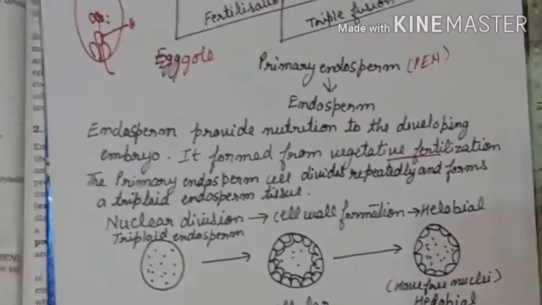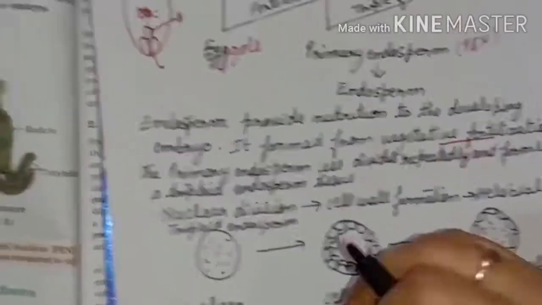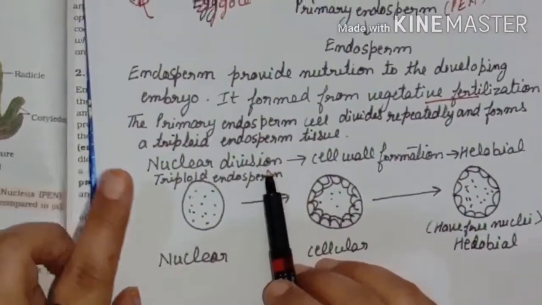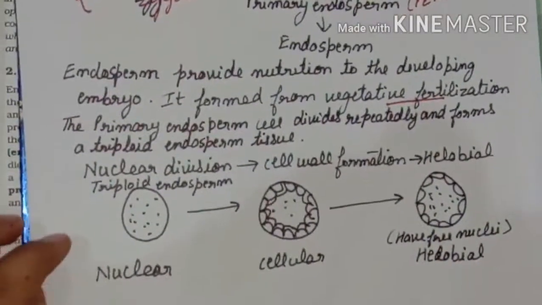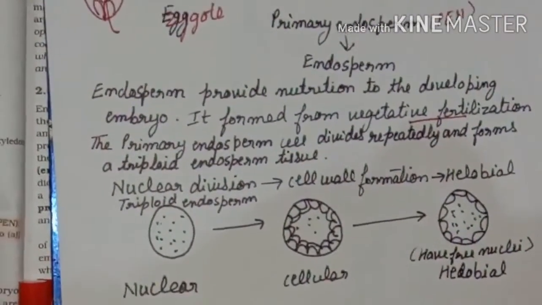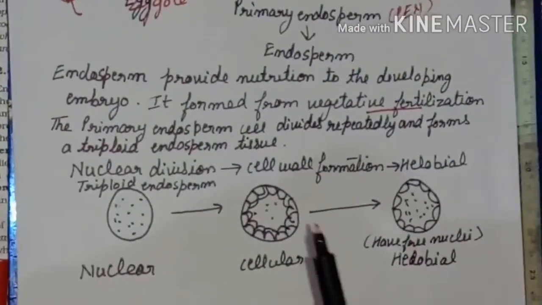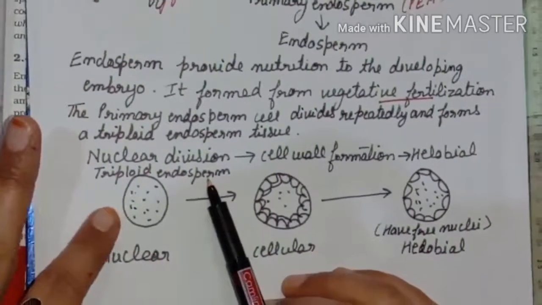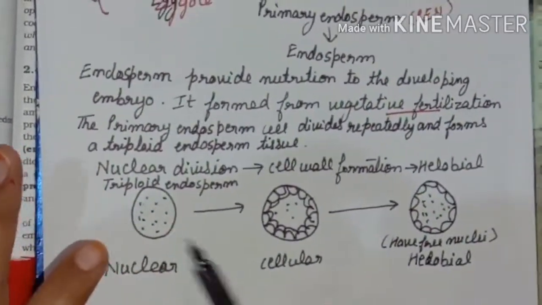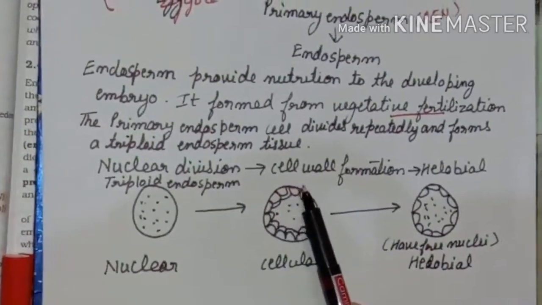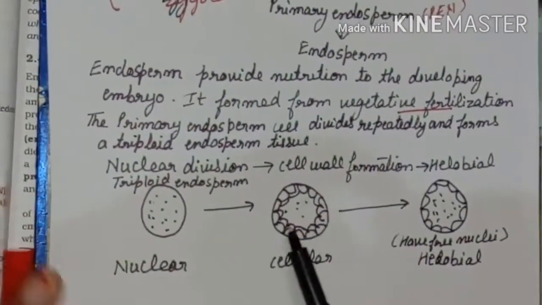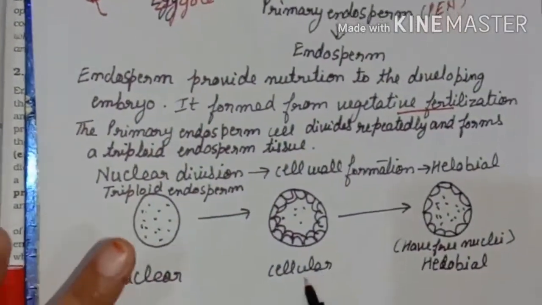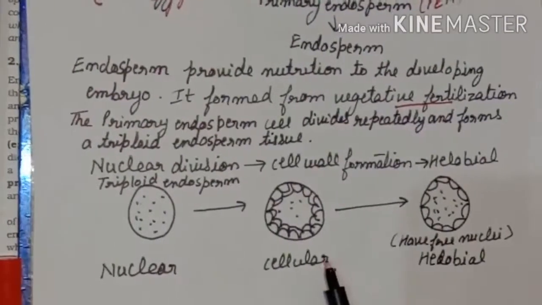Now what will happen? Firstly, this primary endosperm nucleus will start dividing. We call it the nuclear division. Understood? The primary endosperm nucleus will divide repeatedly to form the triploid endosperm. This is called the nuclear division. After this, the triploid endosperm will start forming the cell wall at the periphery, meaning at the boundary, and this is called cell wall formation. It is the second phase of the endosperm formation.